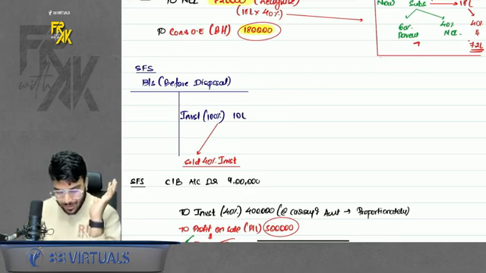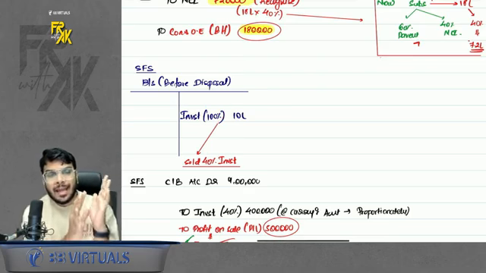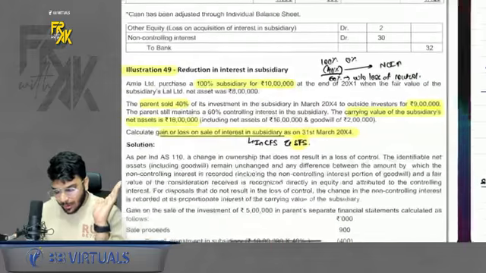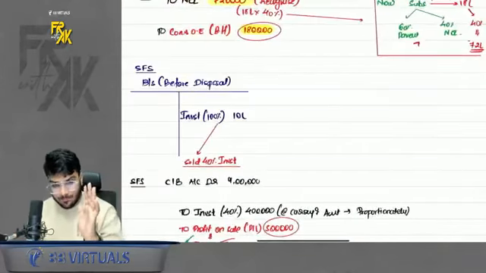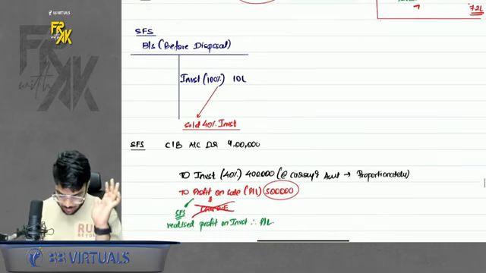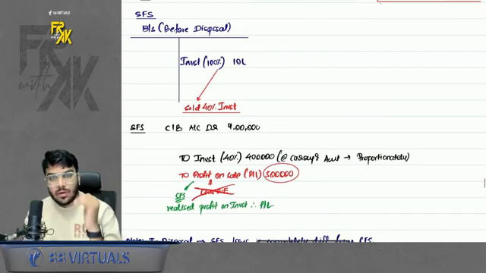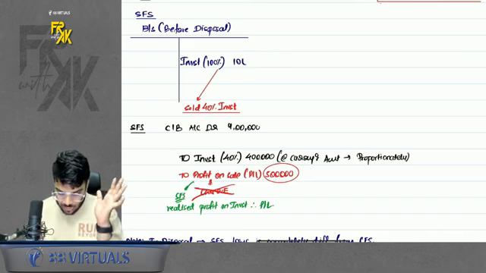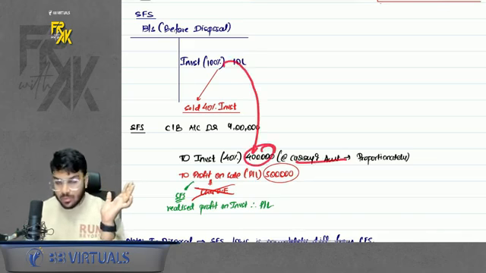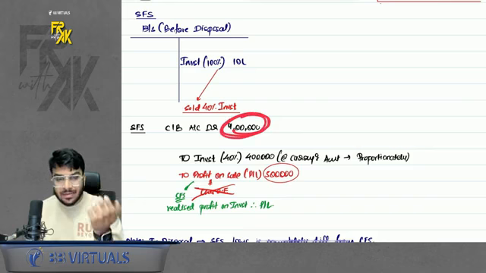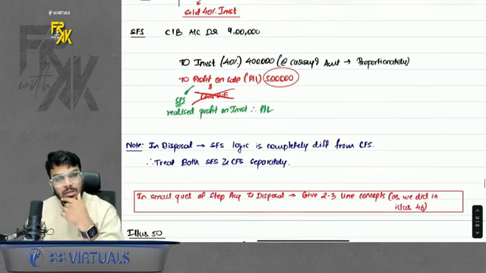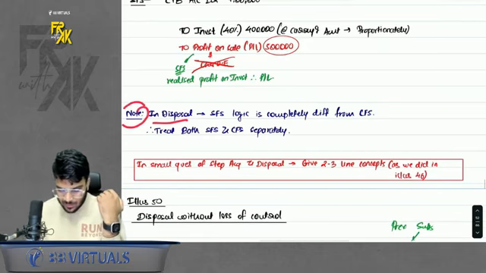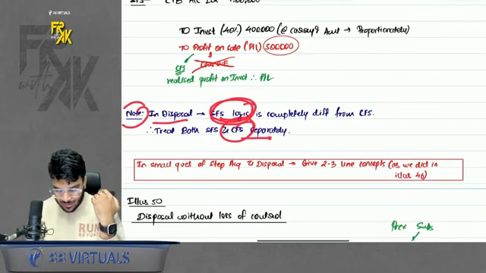In SFS, you just see what was the carrying amount of your investment. So you had acquired the 100% investment for 10 lakhs. That means the cost of investment was 10 lakhs. Okay, assuming the investment stayed at cost only, you sold 40% of it. Now what will you do? Whenever anything goes out of a balance sheet, it goes out at carrying amount. So the 40% investment will go out at carrying amount. You have sold for 9 lakhs, so record the 9 lakhs. The difference goes to profit and loss. This is a realized profit in SFS, so record it in profit and loss. Simple. Okay, and I have given a note also. In disposal, the logic of SFS and CFS is completely different.